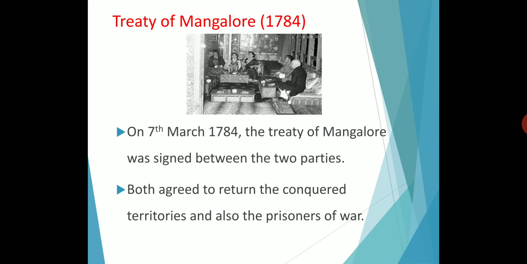So both agreed to return the conquered territories. Conquered means the territories they won. So both agreed to return the conquered territories and also the prisoners of war. At the end of the Second Anglo-Mysore War, Tipu Sultan had arrested the supreme commander and British forces. So in this Treaty of Mangalore, they released those they had arrested and returned the territories. Okay. So it is the Treaty of Mangalore in 1784. Thus Warren Hastings saved the newly established British dominion from the wrath of powerful enemies like the Marathas and Hyder Ali.